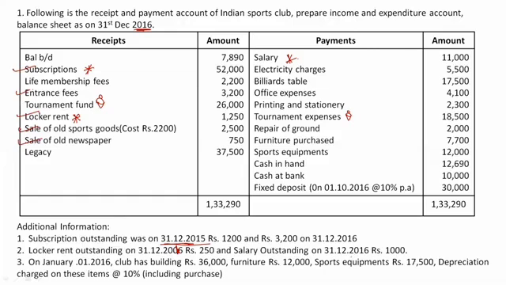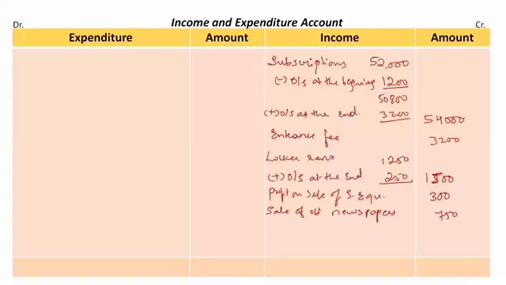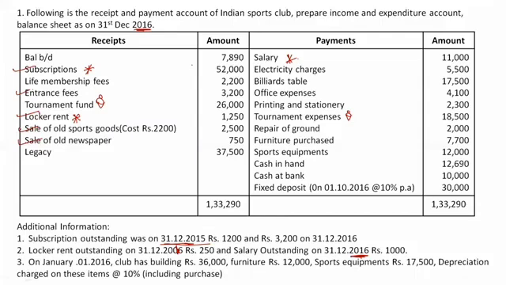Salary is my expense, and it is related to the current year. 2016 is my current year. So I still have an expense of 1000. I still need to pay more salary. So we can take it as salary, rupees 11,000 is already my expense, plus outstanding at the end of the year, 1000 rupees. So in total, my expense on salary is 12,000 rupees for the year 2016.